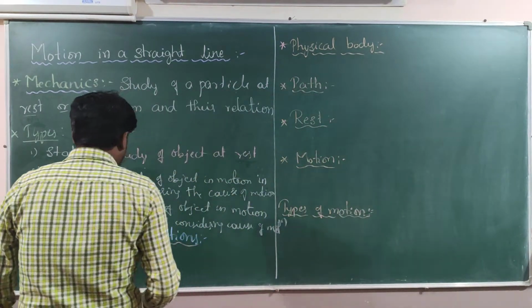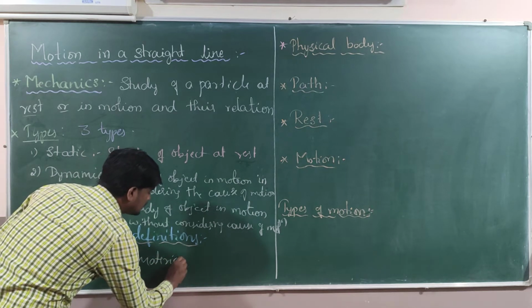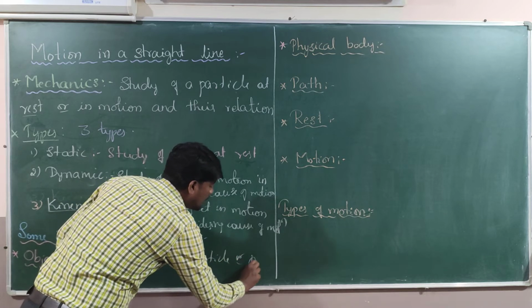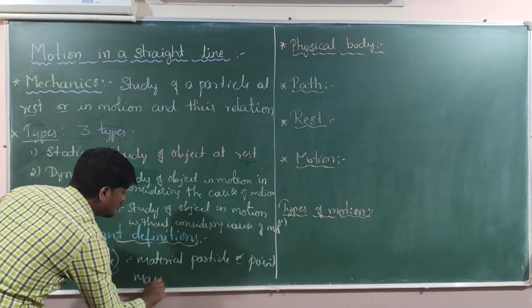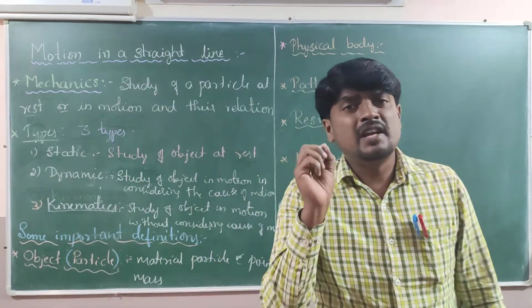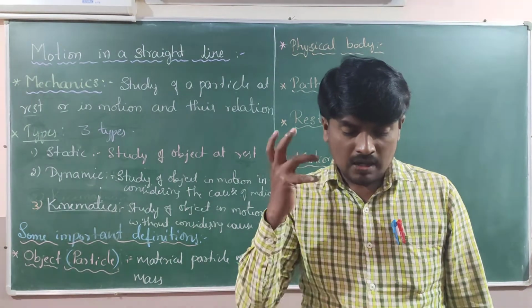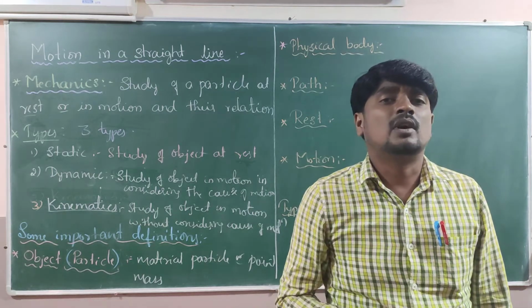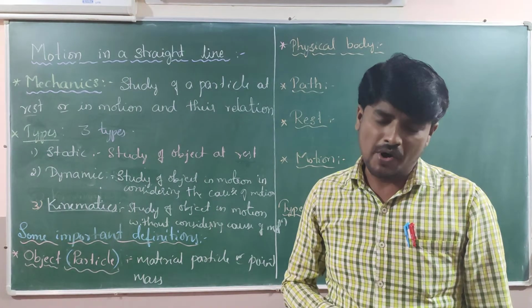A particle or object is a material particle or point mass. If a point mass, a material particle, or a point of reference is there, that is called a particle, object, or a body.